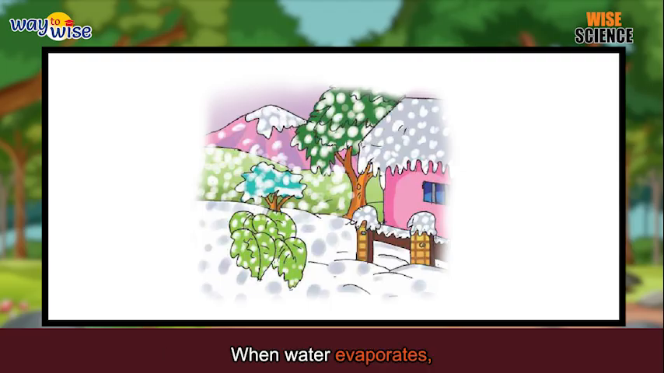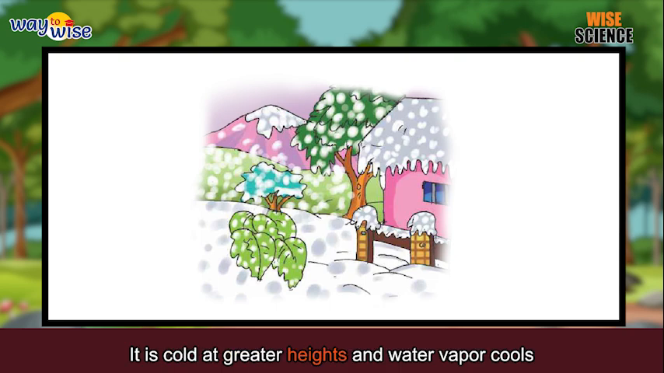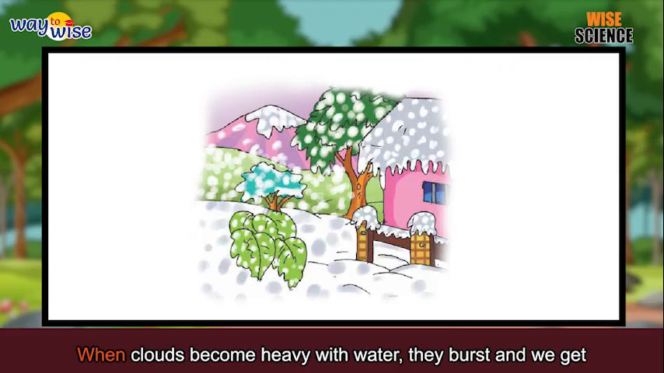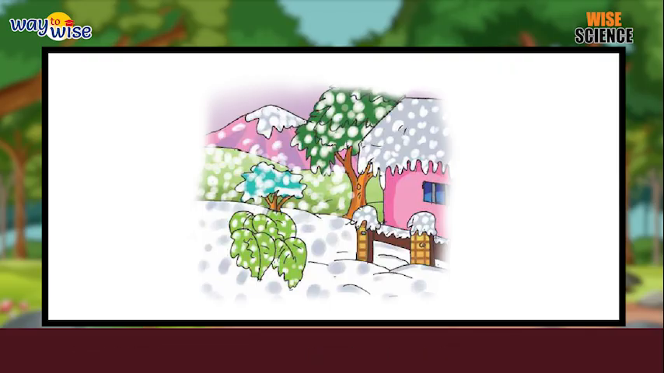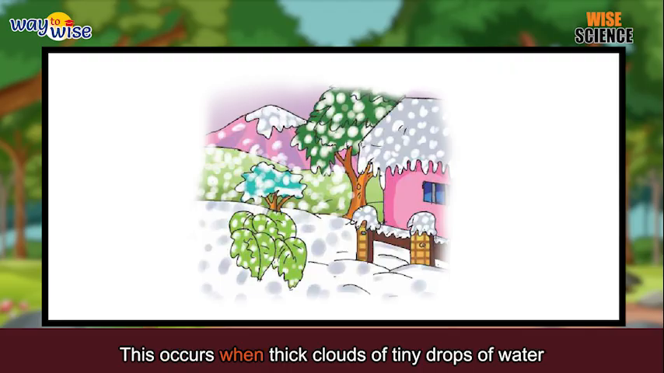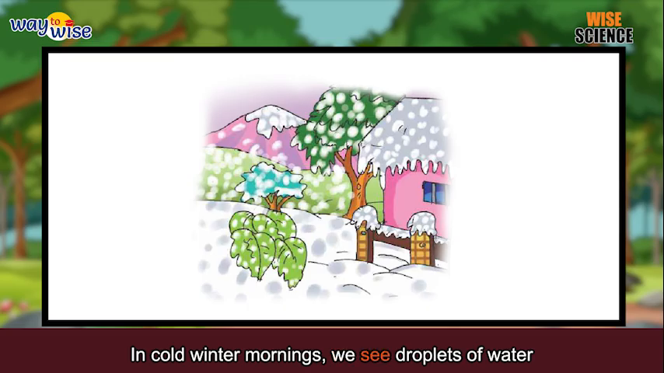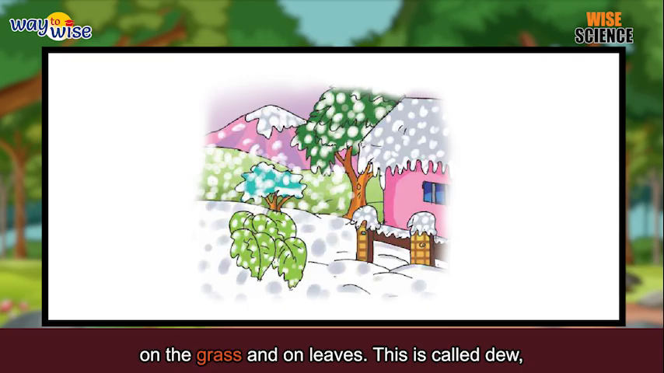When water evaporates, its vapor rises up. It is cold at greater heights, and water vapor cools and changes into tiny droplets of water. These droplets join together to make clouds. When clouds become heavy with water, they burst and we get rain. Fog. This occurs when thick clouds of tiny drops of water form just above land or water. Dew. In cold winter mornings, we see droplets of water on the grass and on leaves.